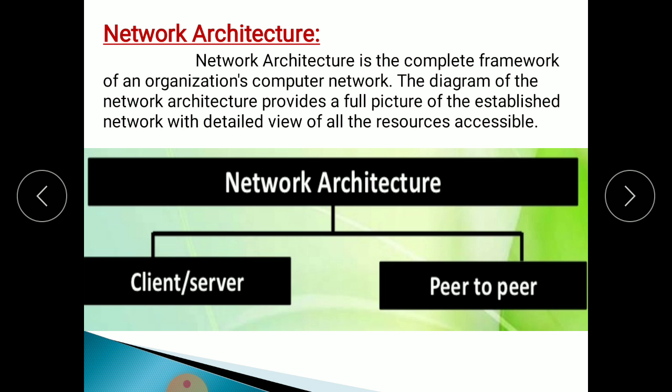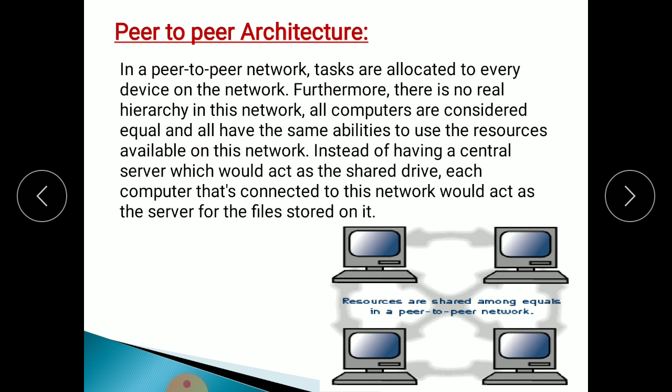Client server means how a client is connected to the server. Whatever data he wants to send to another person goes to the server, the central node. From there, all clients can access that information. Then peer to peer means how we can transmit data from one computer to another computer. This is called peer to peer architecture.